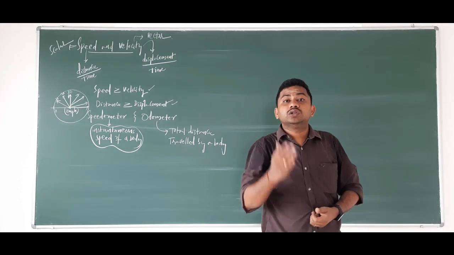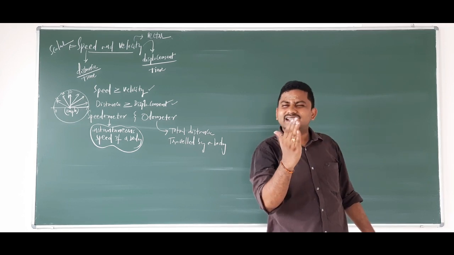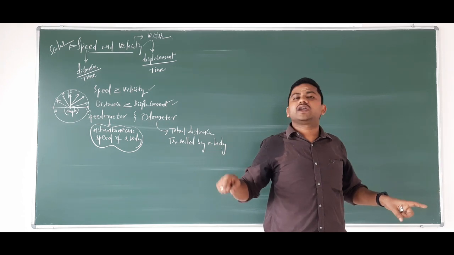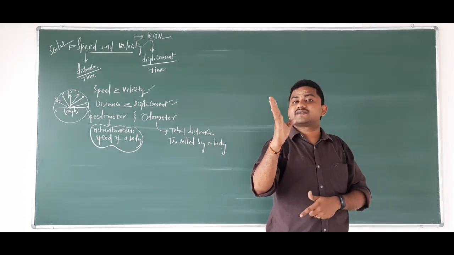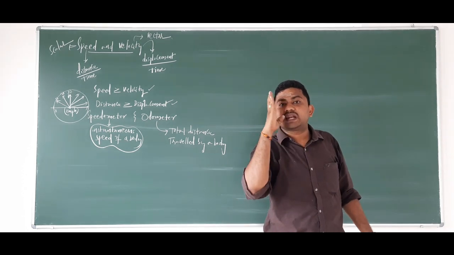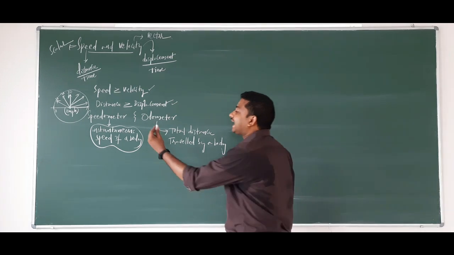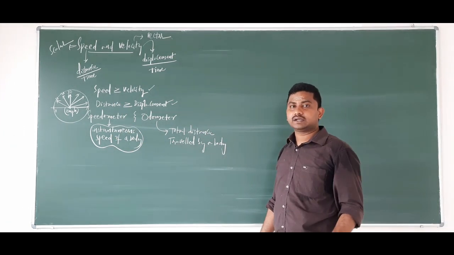Immediately when you slow down, the reading of the speedometer decreases. When there is no speed breaker and we are moving on a highway, the speedometer reading will increase. So the speed at that particular instant is called the instantaneous speed of a body.